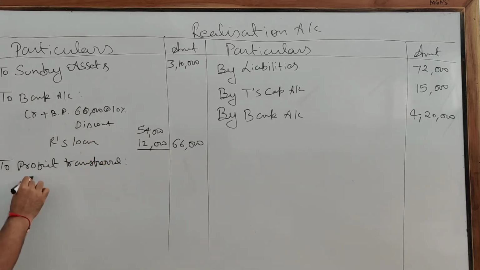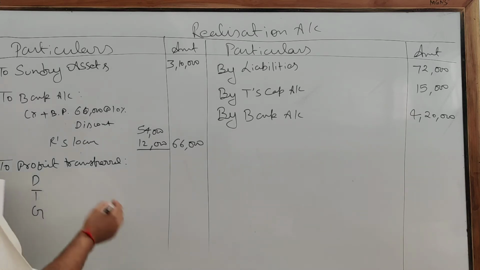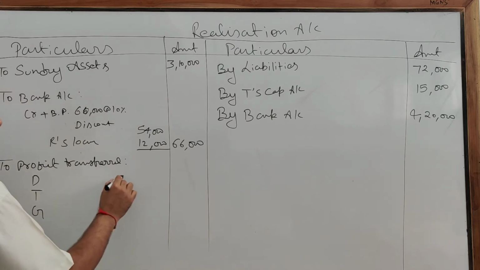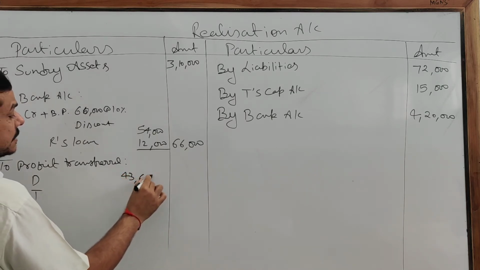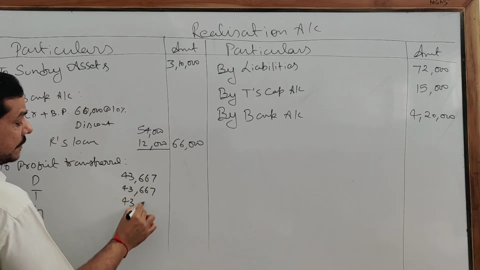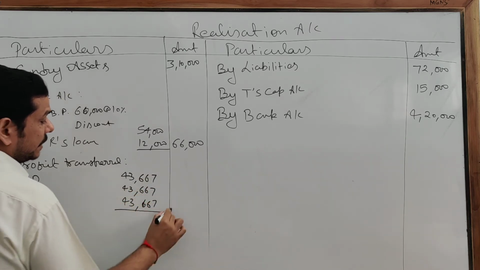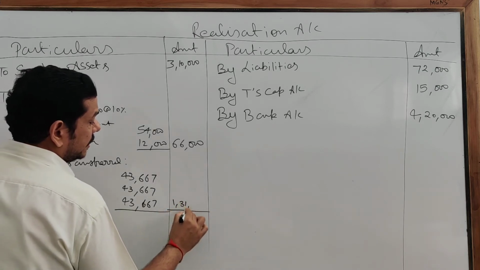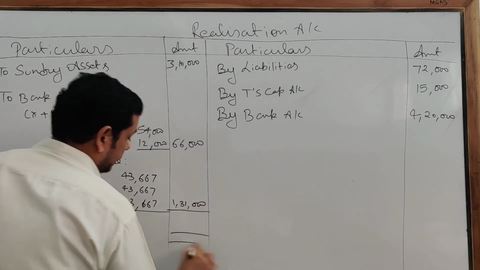What are the names of the partners? D, T and G. We are having a profit of 1,31,000. As no ratio is given, we are going to divide it equally. Equal share will be given as no ratio is available. 1,31,000.